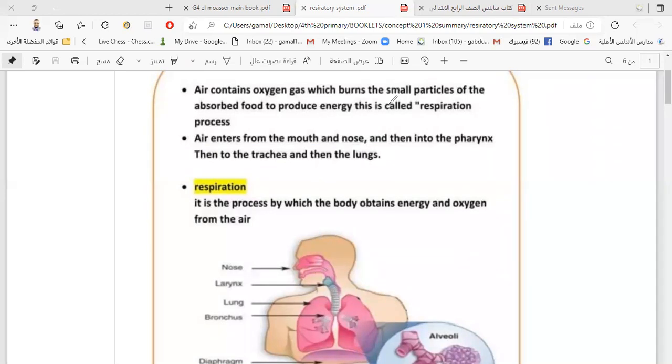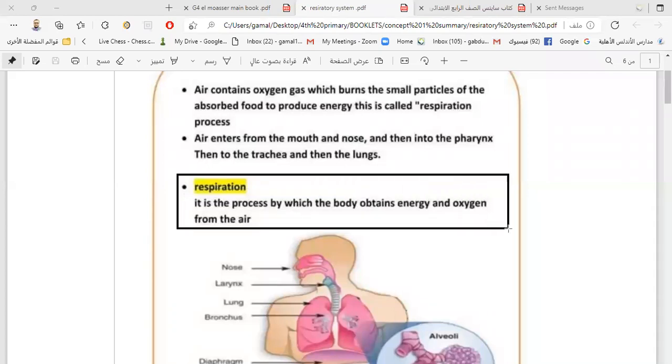Then we can get energy from the food which we eat. So the meaning of respiration, as you see here, is a process by which the body obtains oxygen, and the oxygen burns the food, then we get energy. So respiration is the process by which the body obtains energy.